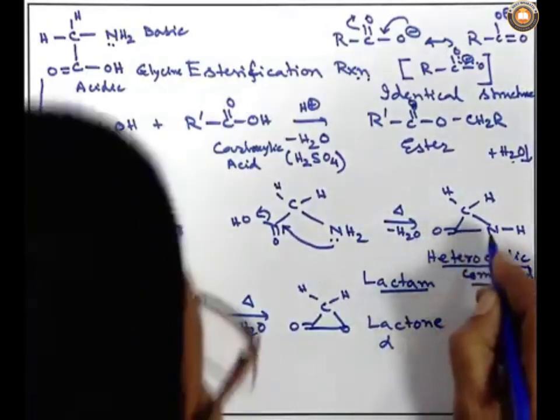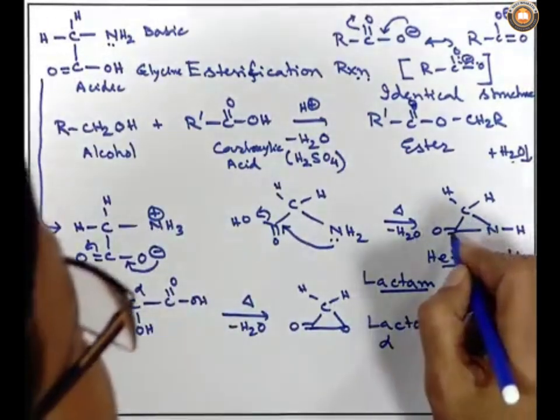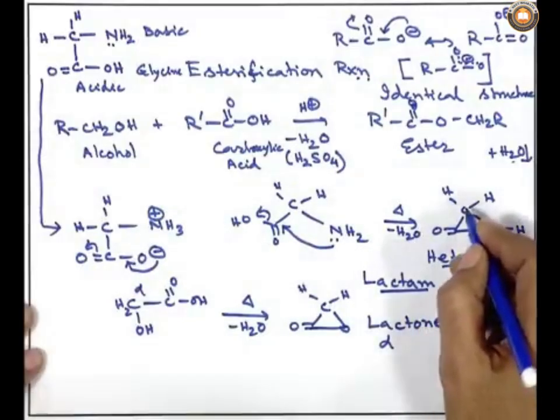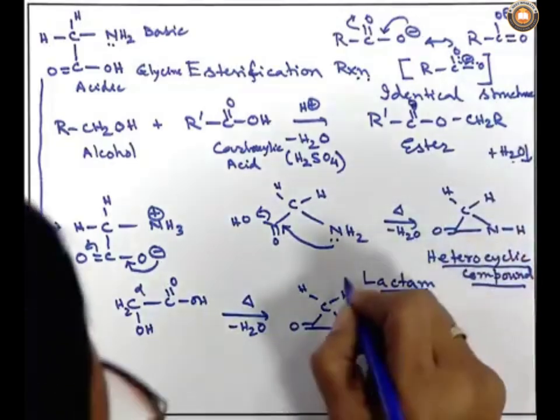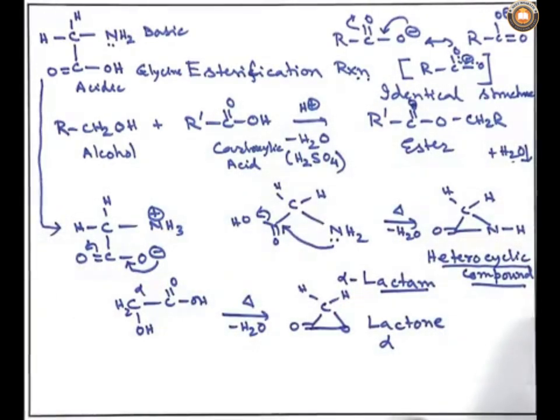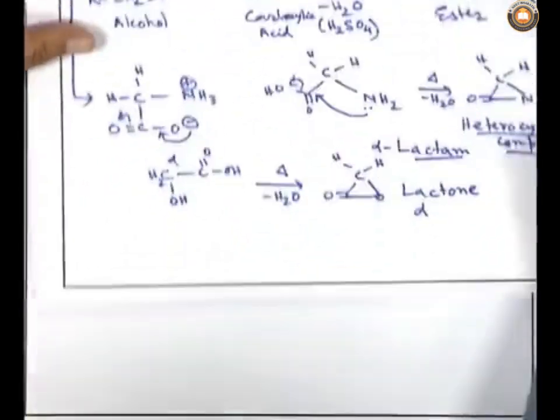So, a 3-membered oxygen containing heterocyclic compound having a carbonyl group as the next member is called the alpha lactone, and a 3-membered nitrogen containing heterocyclic compound, where next to nitrogen there is a carbonyl group and the other carbon may be substituted or unsubstituted, will be called alpha lactam. So, this is a very interesting cyclic compound obtained from the amino acids.